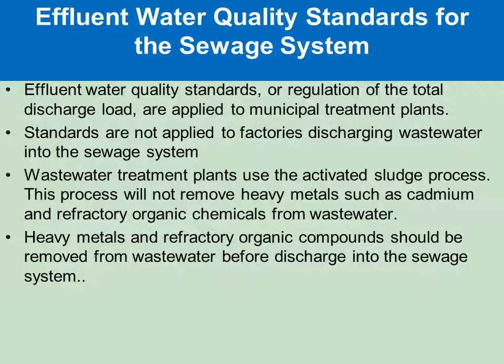There are various heavy metals such as cadmium, and refractory organic chemicals in this wastewater, etc. So many chemicals will be present in this wastewater. And normally wastewater from the rubber industry we can treat by using the activated sludge process. There are various heavy metals and other organic compounds present in the wastewater which can be removed. We can provide different treatment units depending upon the industry.